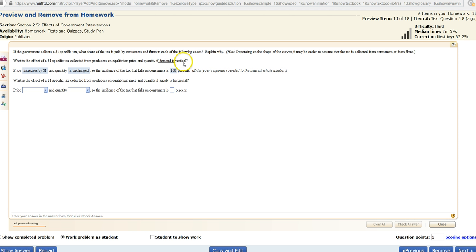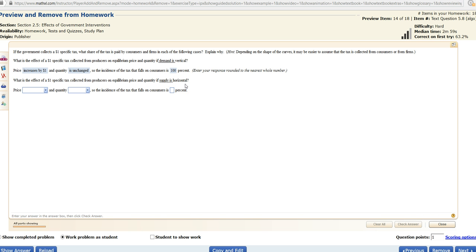So if demand is horizontal, then the price actually is unchanged. The quantity should decrease, and so the incidence of the tax that falls on consumers in this case is 0%. So the second scenario is what is the effect of a $1 specific tax collected from producers on equilibrium price and the quantity if supply is horizontal.